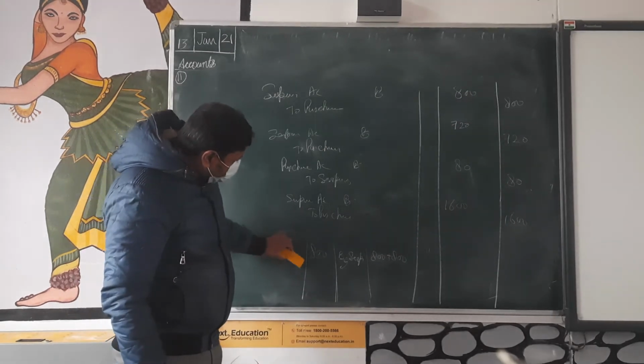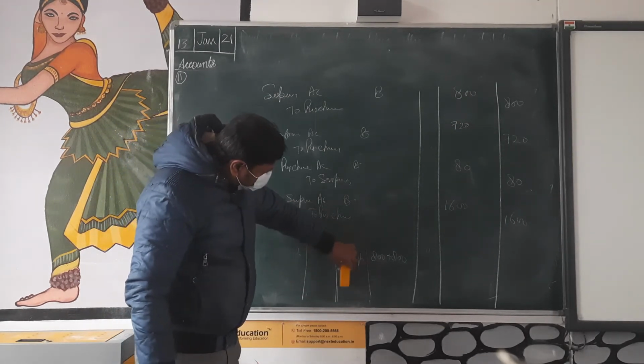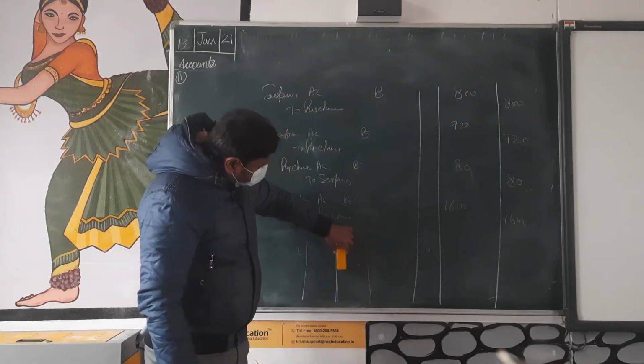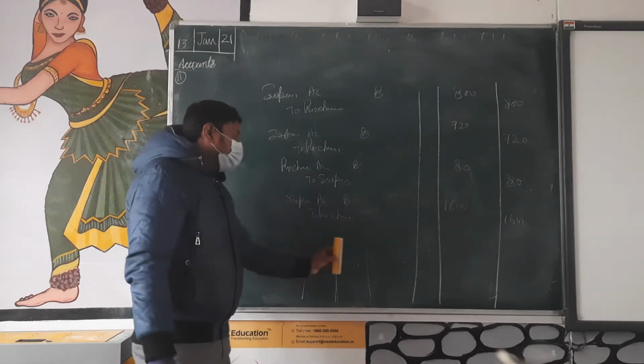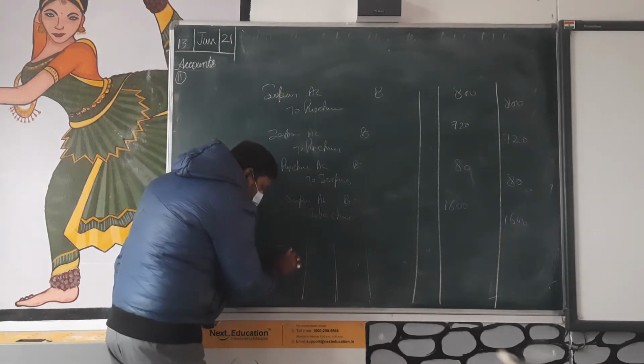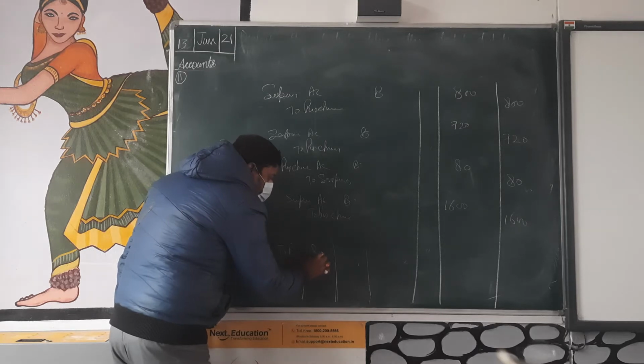Goods costing 800 purchased from Sachin on credit were posted to the debit of the account as 80. Again, we have to enter on the credit side, but we entered on the debit side, 80 rupees.